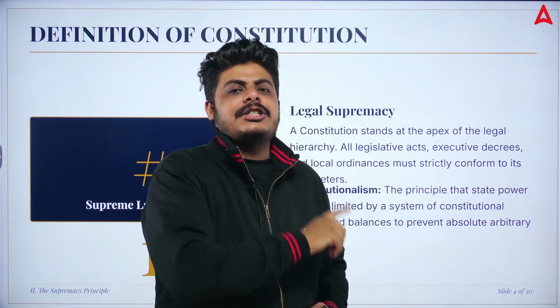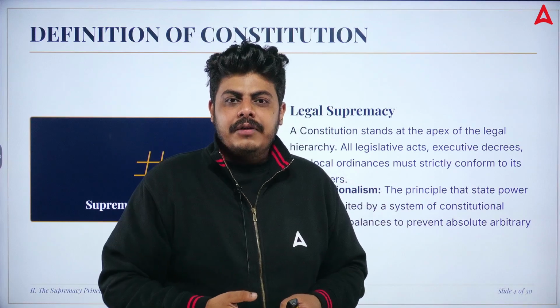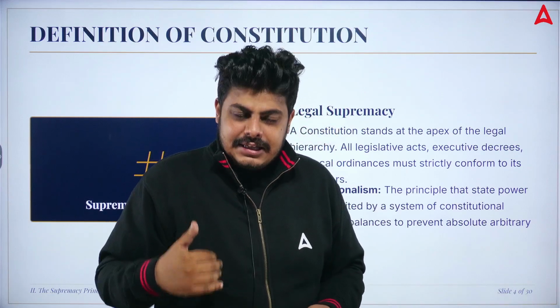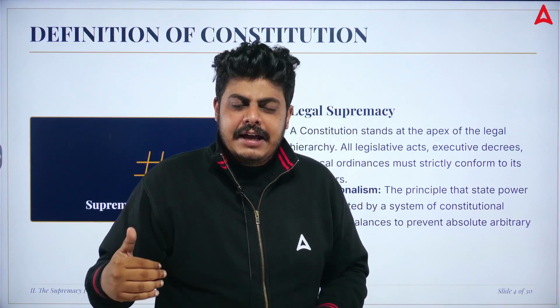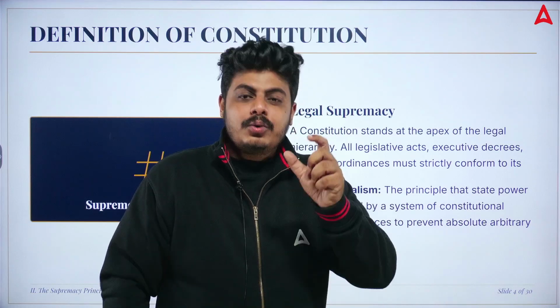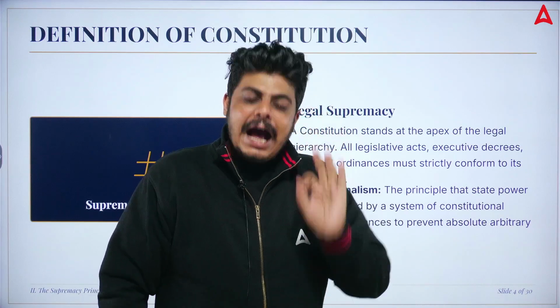That's why there are checks and balances. When in our unit number 1 we were talking about separation of power, executive, judiciary, and legislature, what needs to be done is checks and balances, because these are important.